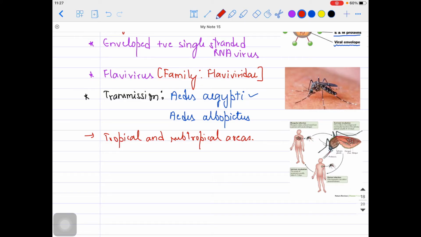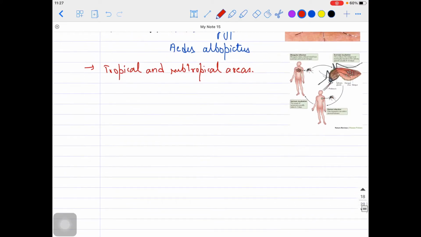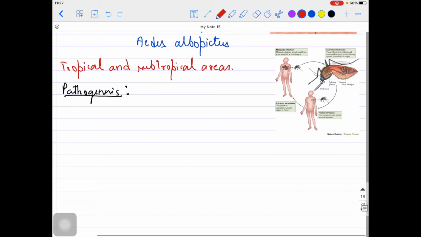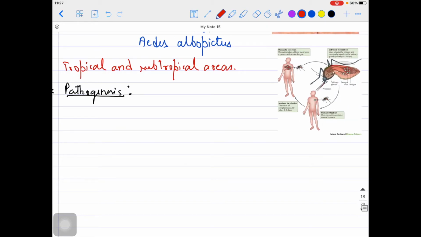Now how about the pathogenesis, guys? Once we have talked about a brief introduction about dengue fever, let's talk about the pathogenesis as well. Very simple, guys, I'm not going into much detail, but at least you should know what is happening.